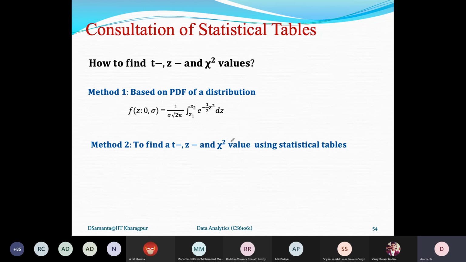Now, how to find the T value, Z value, and chi-square value? If you write a program in Python or MATLAB, there is a library which will calculate all these values automatically, either consulting a table or a database. If you want to do it manually, for solving problems in examinations, then we usually consult a statistical table.